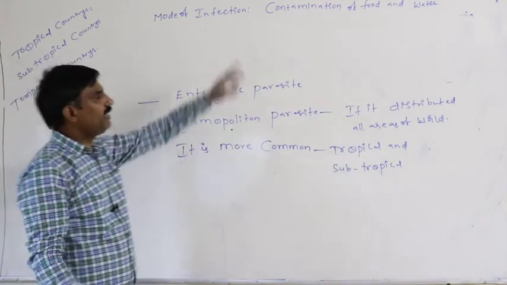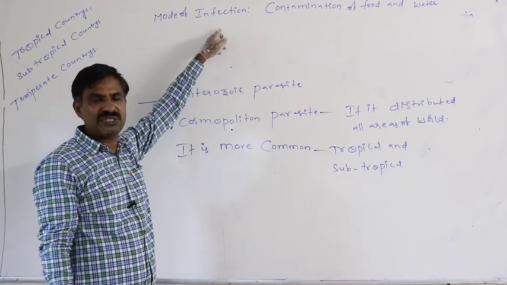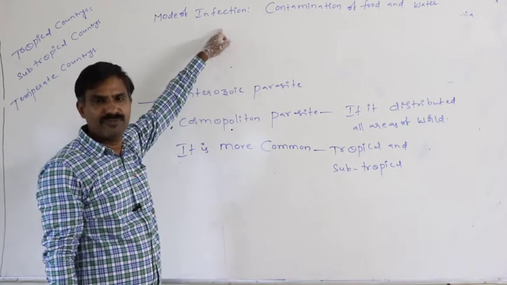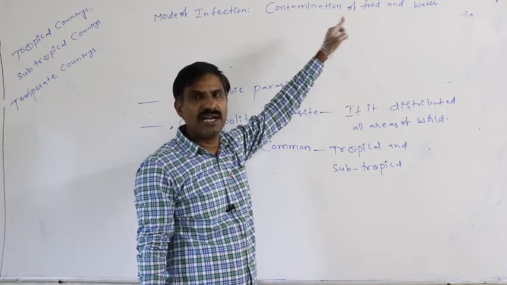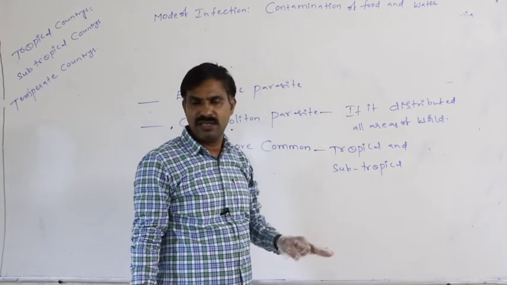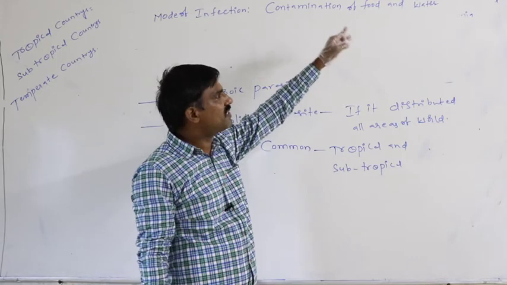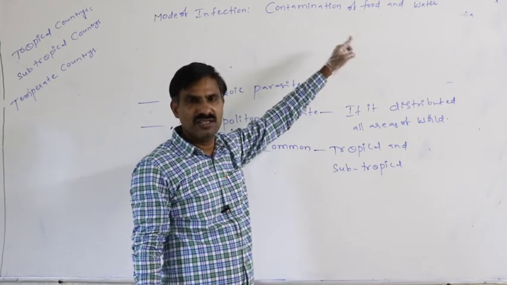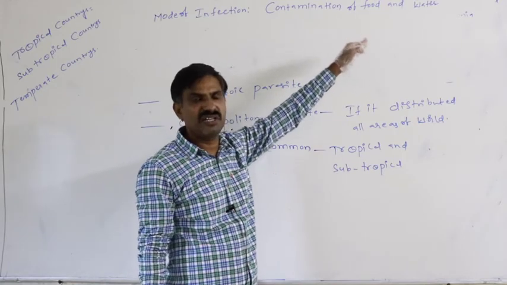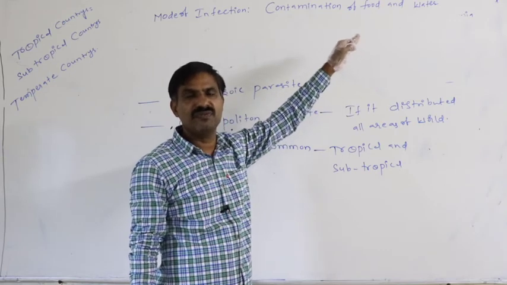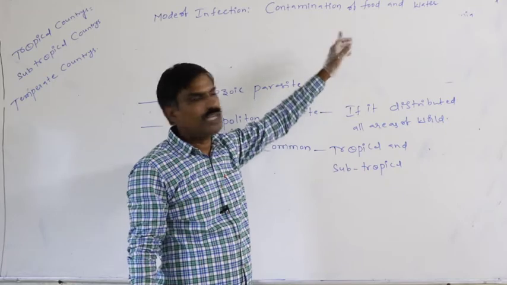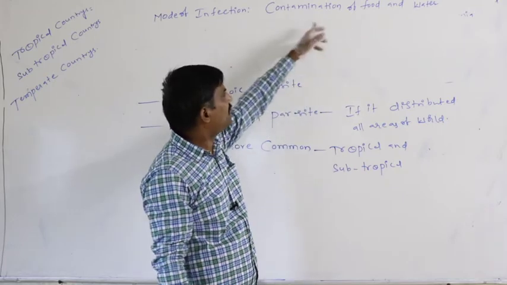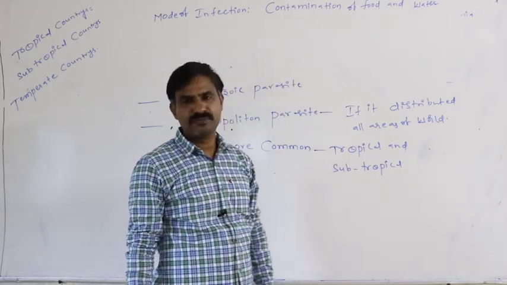Whenever the infective stage of the entamoeba is added to the food material or to the drinking water, and whenever persons ingest that food or drink that water with the infective stages of entamoeba, that food and water is said to be the contamination of food and water.